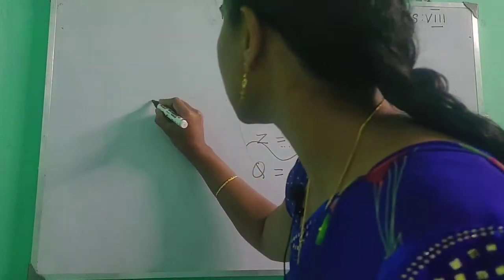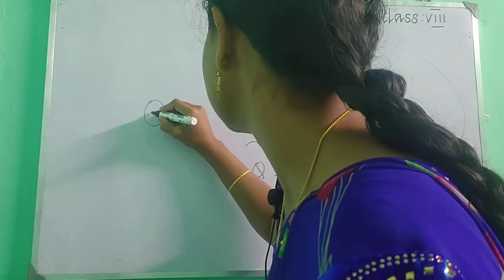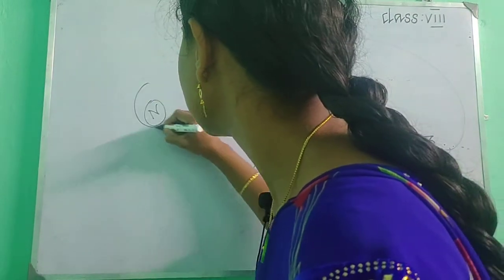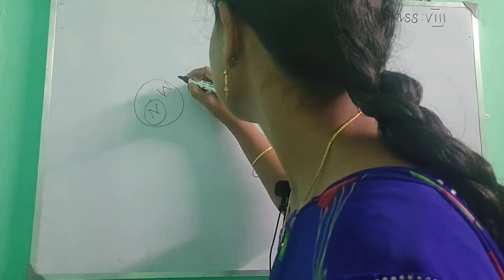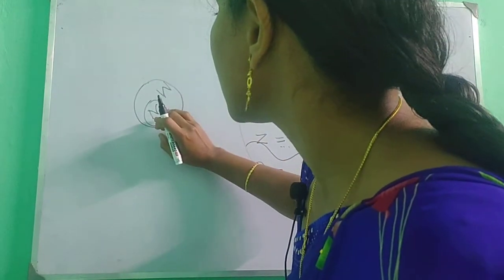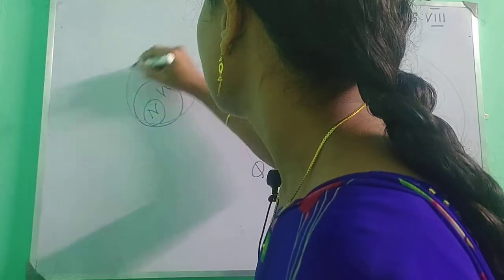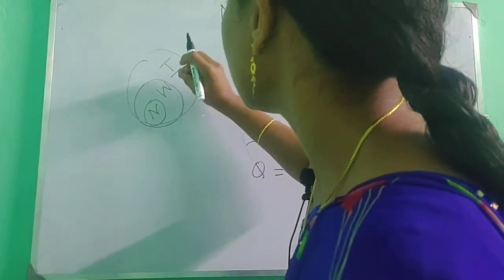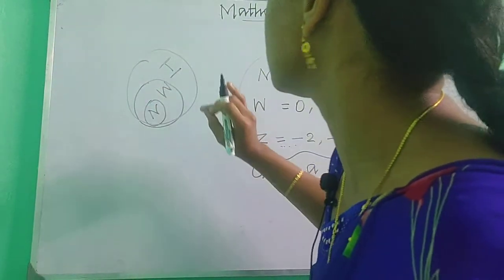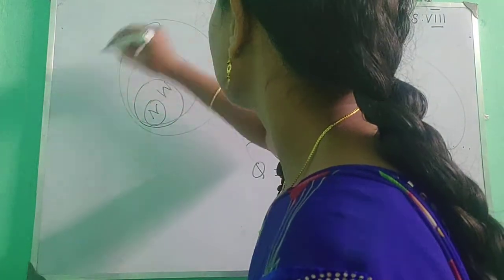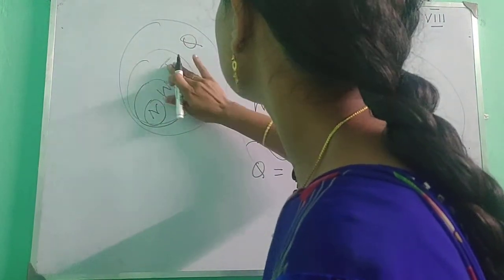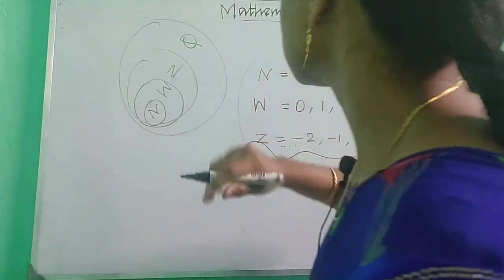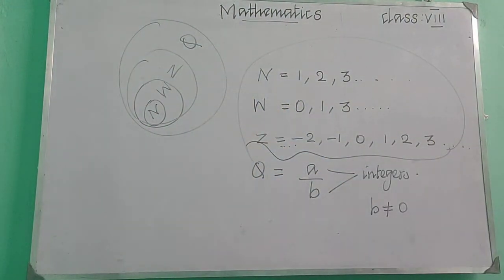And then we have represented a diagram like this, is it, children? So, natural number, whole number. Inside this whole number, you are including the natural number, and again including the integers. In the integers, we are including the whole number as well as the natural number. In the rational number, we are including the natural number, whole number and also the integers. Okay children, can you all remember all these?